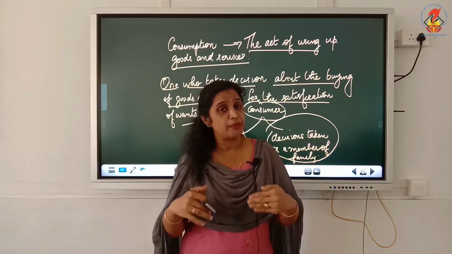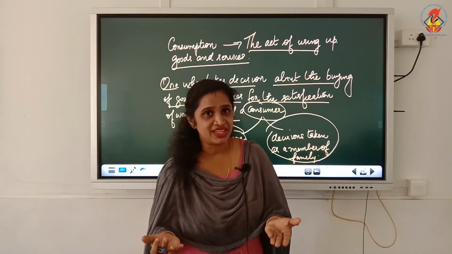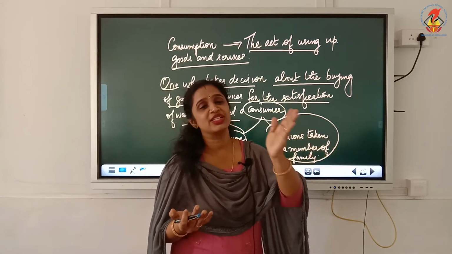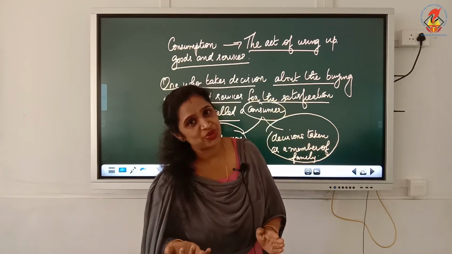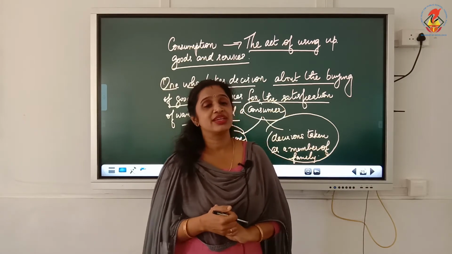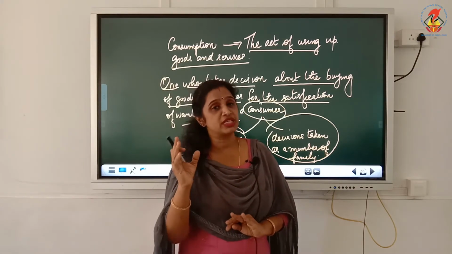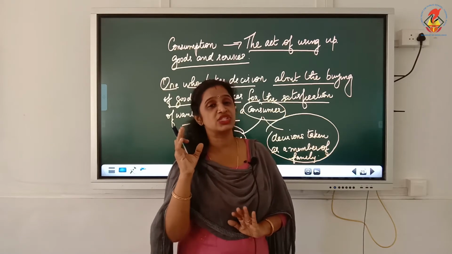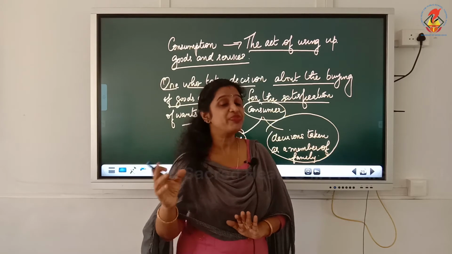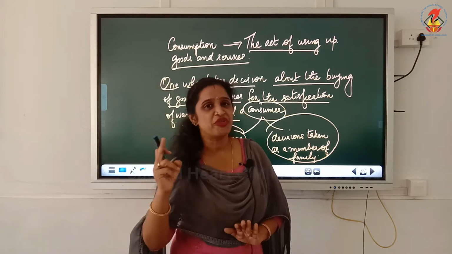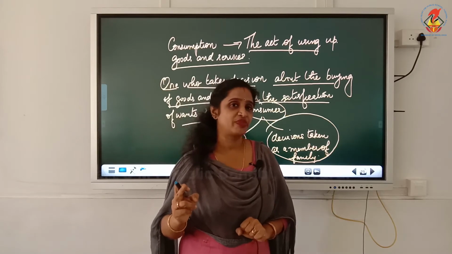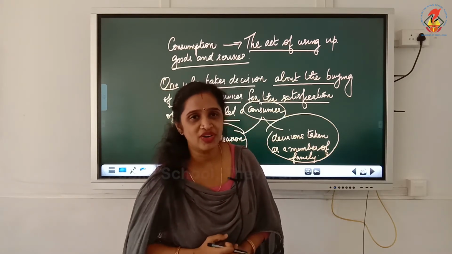So a person who takes decision by his own as well as a member of a family on buying the goods and services to satisfy his wants is known as a consumer. When you write the definition of a consumer, how will you write it? A person who takes decision by his own as well as a member of a family for buying the goods and services to satisfy his want is called a consumer.